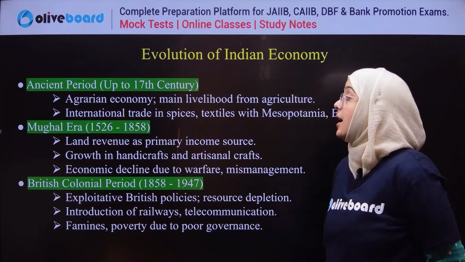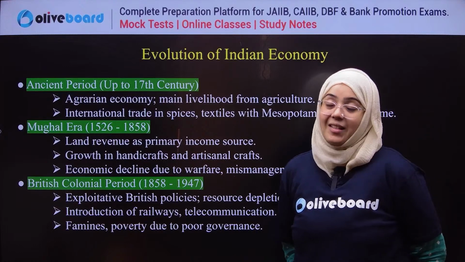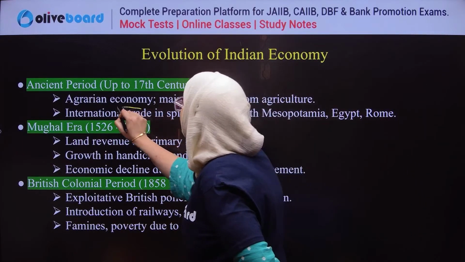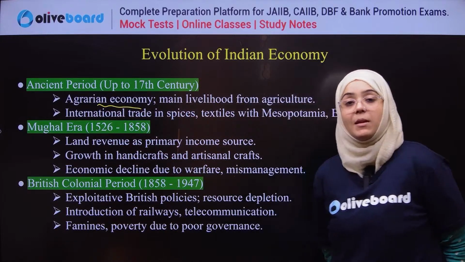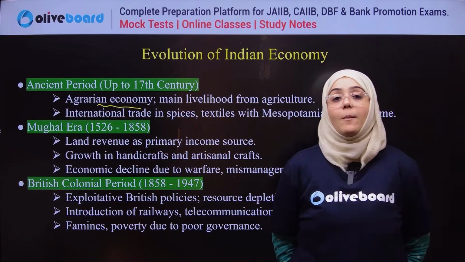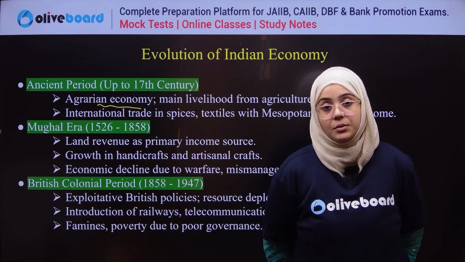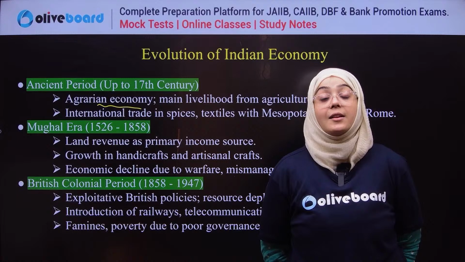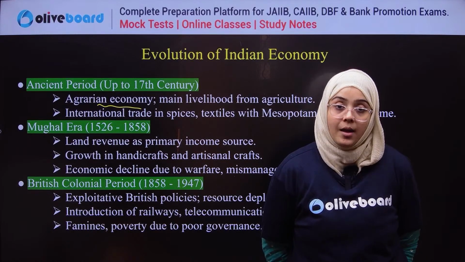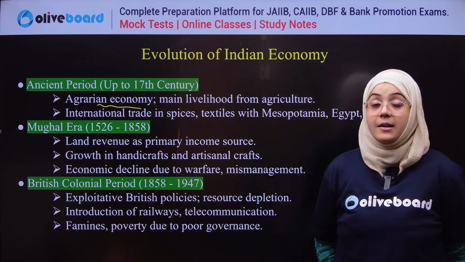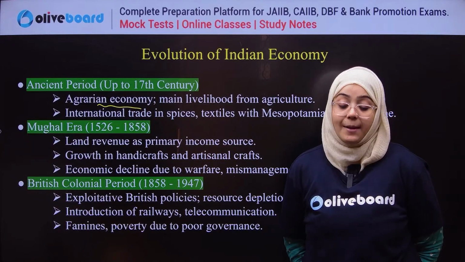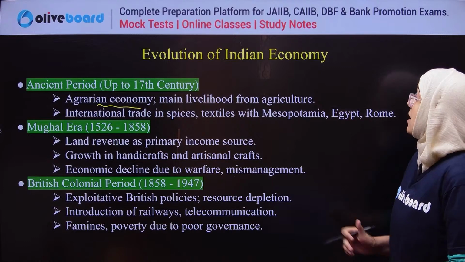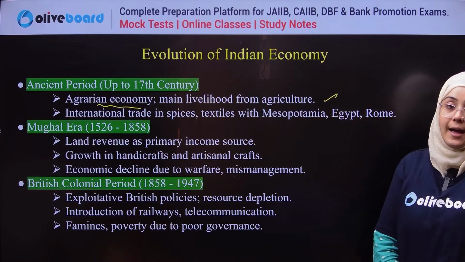When we talk about the ancient time period, up to the 17th century, the Indian economy was termed an agrarian economy. Agrarian economy means the economy depends mainly on agriculture. People have their main source of income from agriculture. They are living in the agriculture era. Up to the 17th century, in the ancient time period, we have the agrarian economy, and the livelihood is from agriculture.